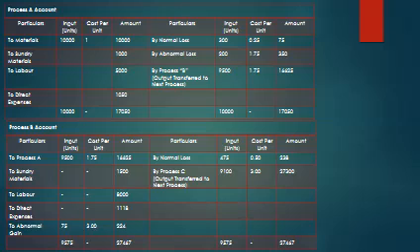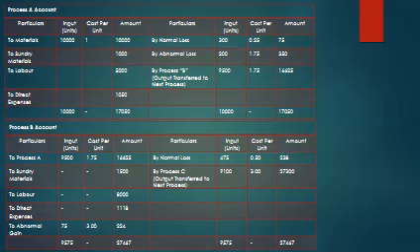Next, process 1, two materials, input 1000 units, 10,000 units at the rate of rupee 1, 10,000, sundry materials 1000, direct labor 5,000, direct expenses 1050. So the total comes to 17,050. By normal loss 300 into 0.25, 75, abnormal loss 200 into 1.75, 350.